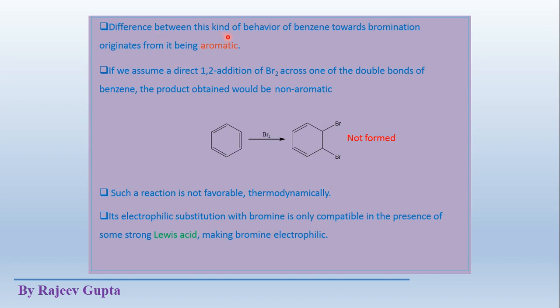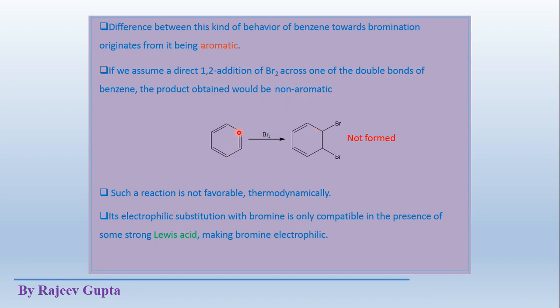The difference in behavior of benzene towards bromination originates from it being aromatic. As I explained earlier, because of the aromatic nature of benzene, it does not show addition reaction. If we assume a direct 1,2 addition of bromine across one of the double bonds of benzene, the product obtained would be non-aromatic.